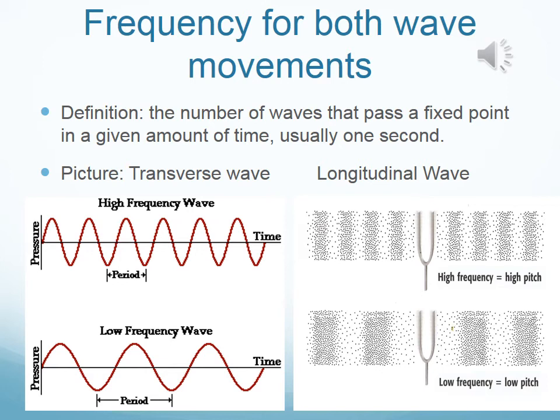Let's now take a look at the low frequency wave. If you take a look at the low frequency wave, again, you look from crest to crest or trough to trough. So the first one, 1, 2. So low frequency is 2.